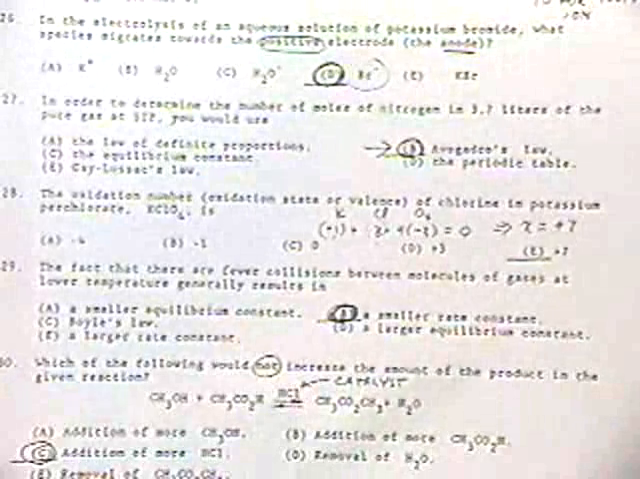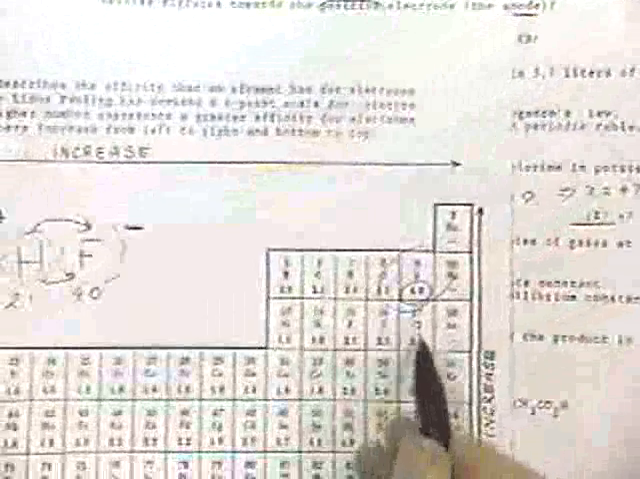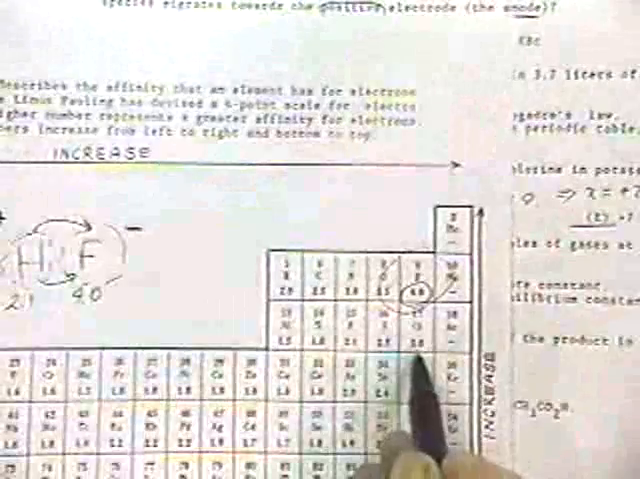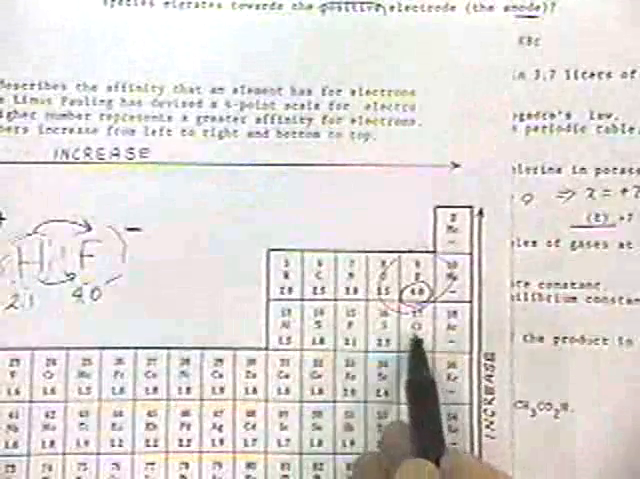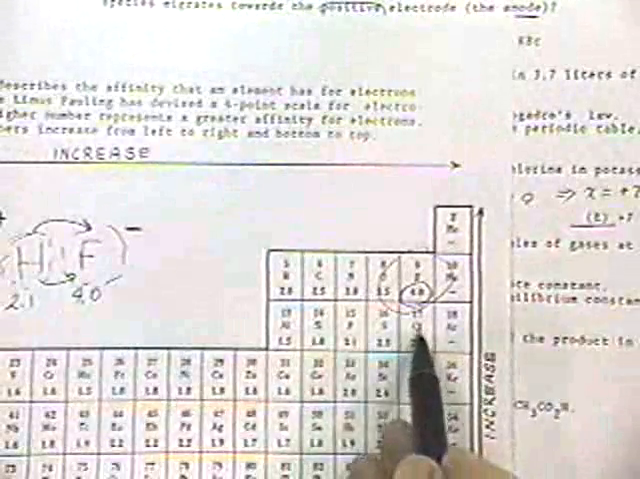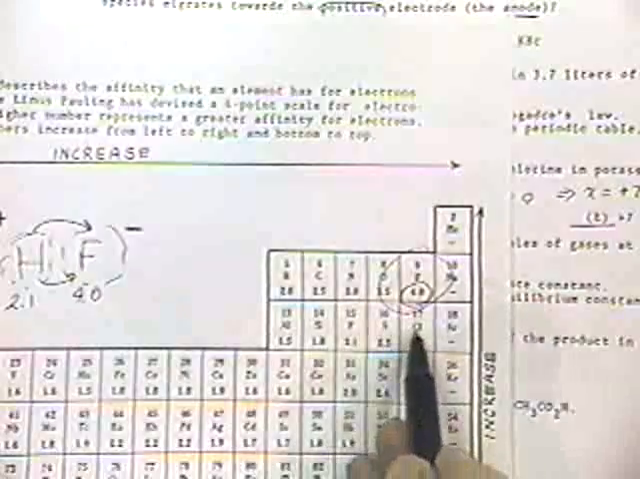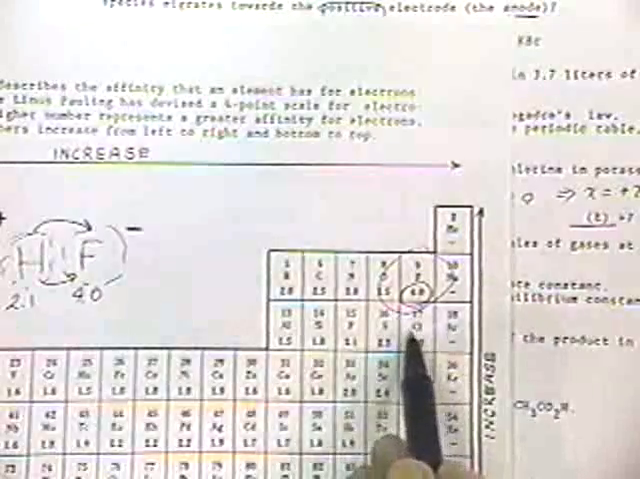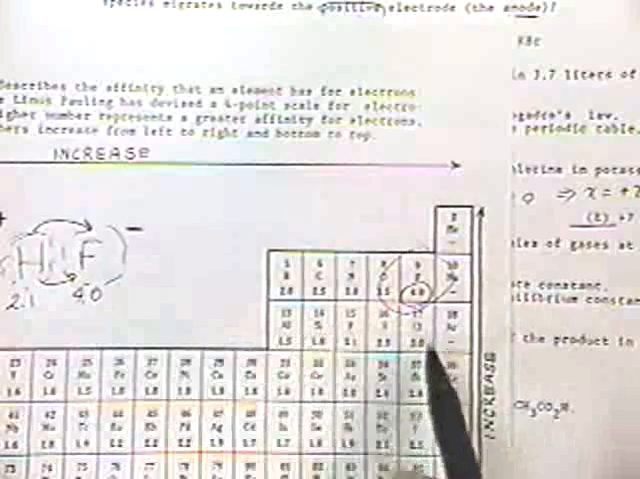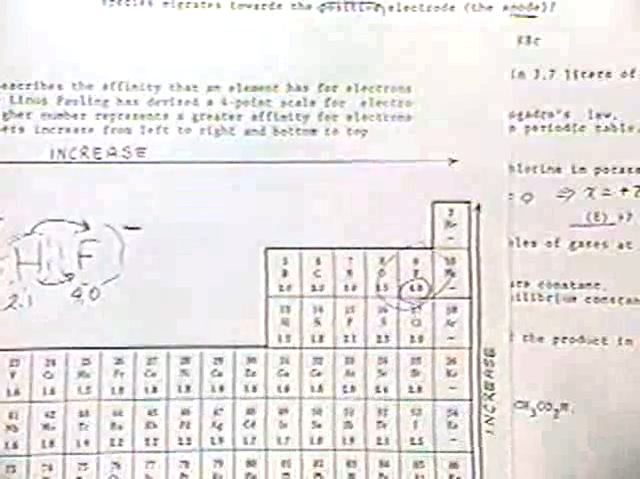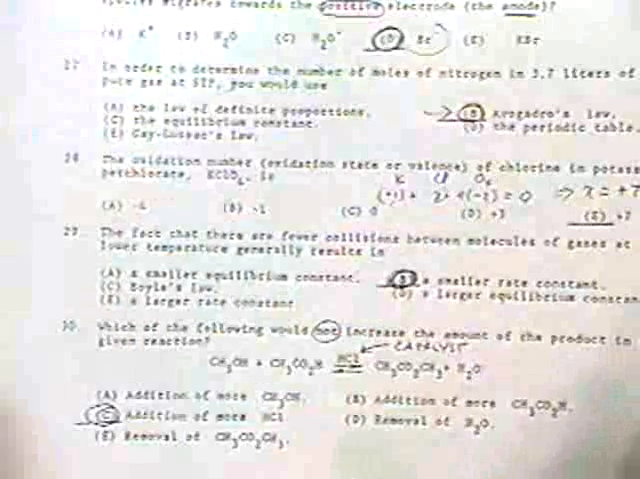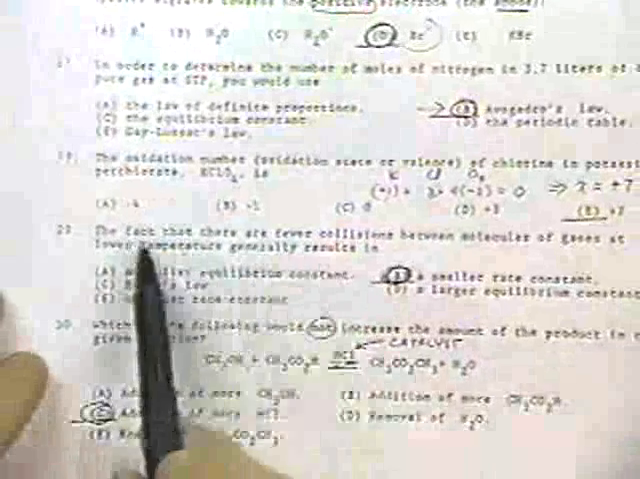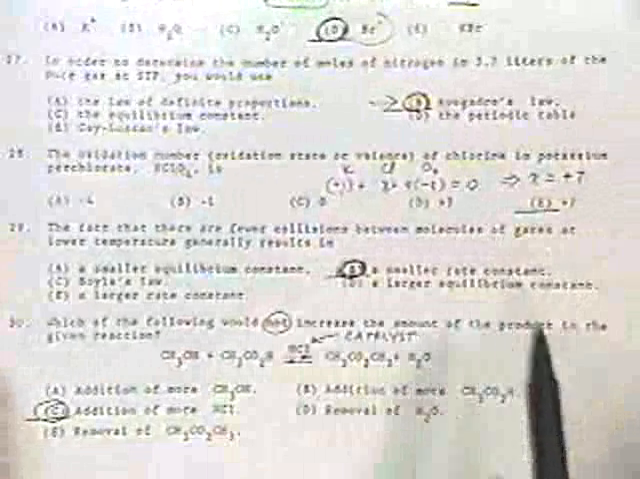And let's make sure that that's reasonable. Yes, if you take a look at the electronegativity, you see that chlorine is 3.0 and oxygen is 3.5. So what's happening is the electrons are going on to the oxygen, so in this formalism, chlorine has in essence lost 7 electrons. It didn't really lose 7, that's just where you're assigning them. Here, the fact that there are fewer collisions between molecules of gases at lower temperature means a smaller rate constant.